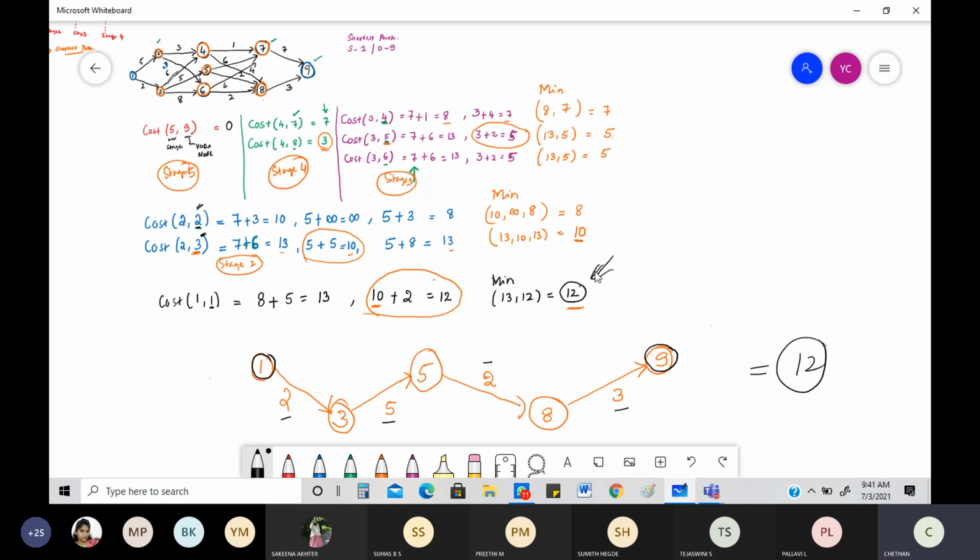Look into this. Did you get 12? Yes. Same thing you are going to get here. What was this cost? I went from destination to source, from stage 5, 4, 3, 2, 1. I went like this. What is the value I got? 12. Even if I go from here to here also, it is a two-way street. Source to destination or destination to source, both are the same. It will not be different. Now see this. From 1 to 9 also, 2 plus 5 is 7, 7 plus 2 is 9, 9 plus 3 is 12.